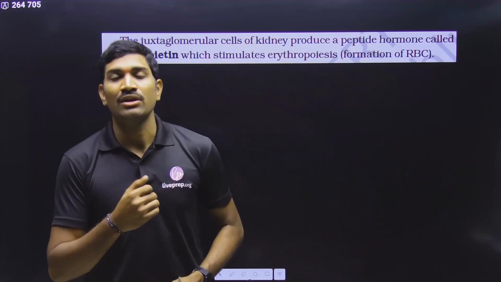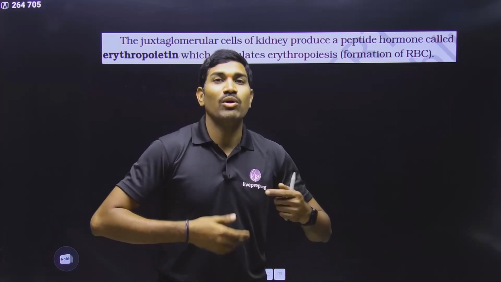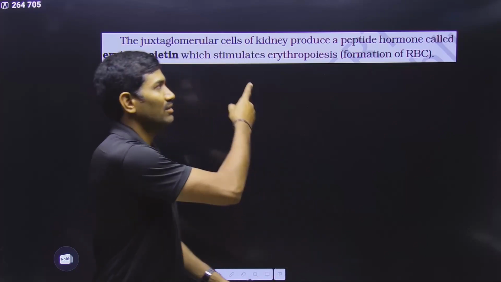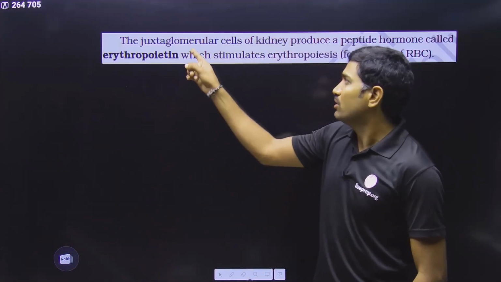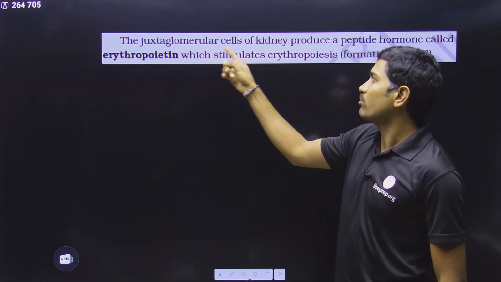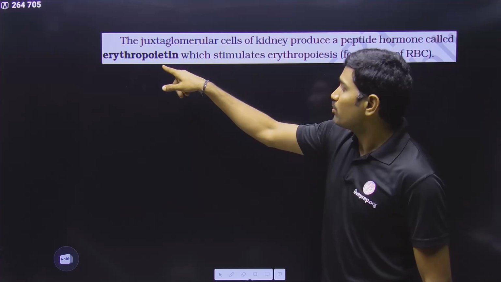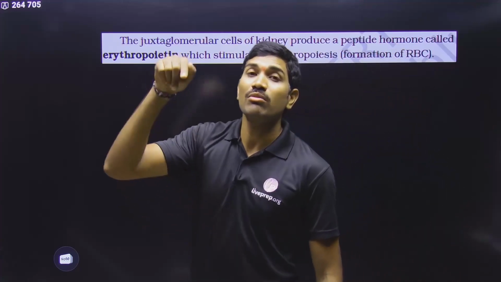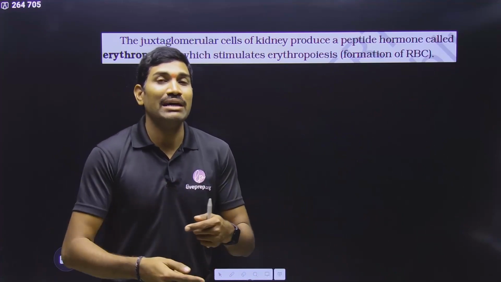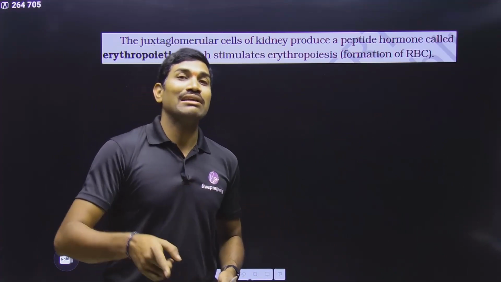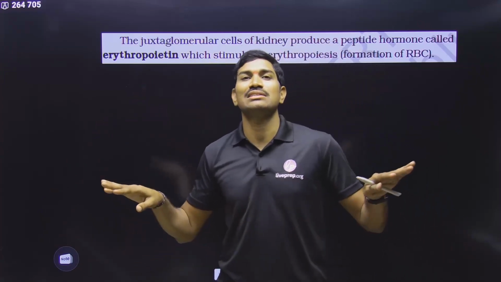Then what happens? If the oxygen levels are less in the tissue, that is not good for health. Now how will my body cope with the condition? Observe carefully here. When the tissue oxygen levels are decreased, the kidney, meaning the juxtaglomerular apparatus, will release a hormone called erythropoietin. And this erythropoietin released from the kidneys will act on the bone marrow. From the bone marrow RBCs are produced. That's why, compared with sea level, the people who are living at high altitudes like mountains will have more number of RBC in the normal condition itself.